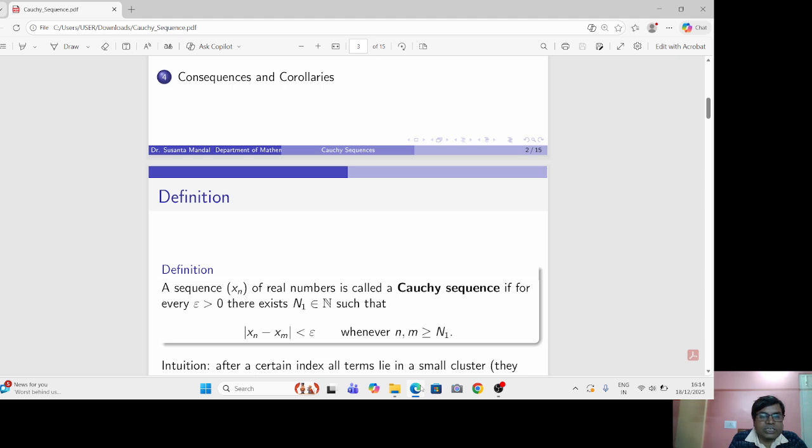Now let us define a Cauchy sequence. Let xn be a given sequence of real numbers. Then xn is said to be a Cauchy sequence if for every epsilon greater than 0 there exists a natural number n1 such that |xn - xm| < epsilon whenever n, m are greater than or equal to n1. This means that after some index, all terms of the sequence lie in a small cluster. They are pairwise close even if we do not know where they converge.